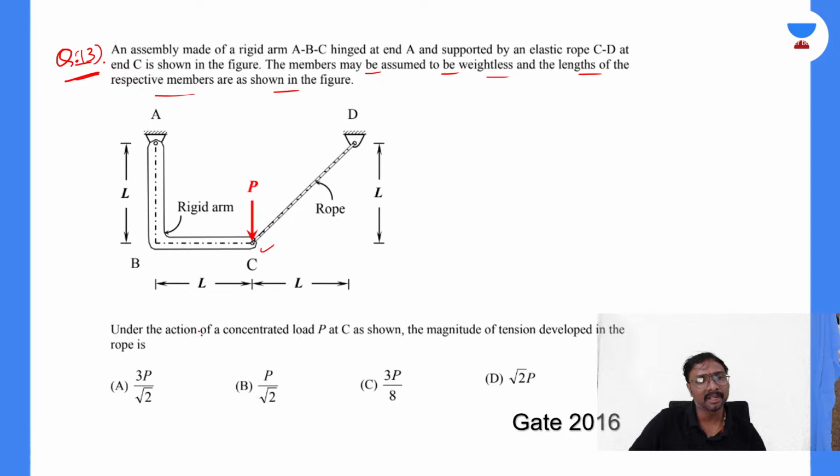Under the action of this concentrated load P acting at this C, you are asked to identify the magnitude of the tension developed in the rope. How can you get this tension developed in the rope, everyone?